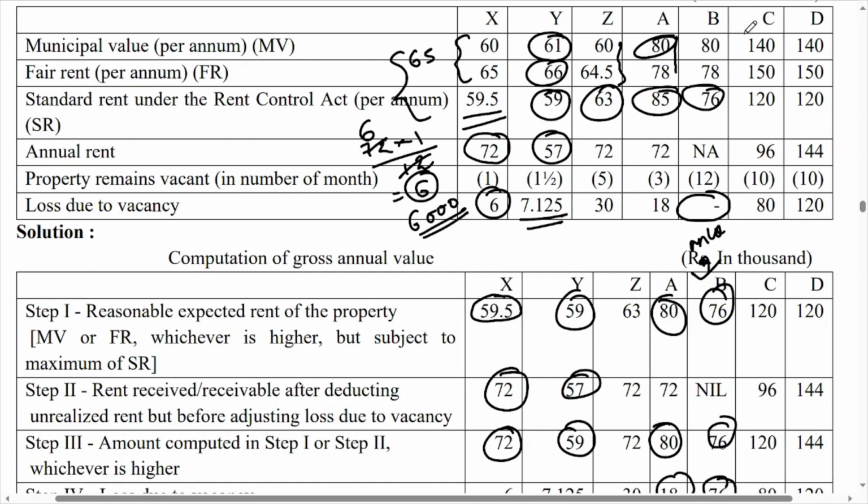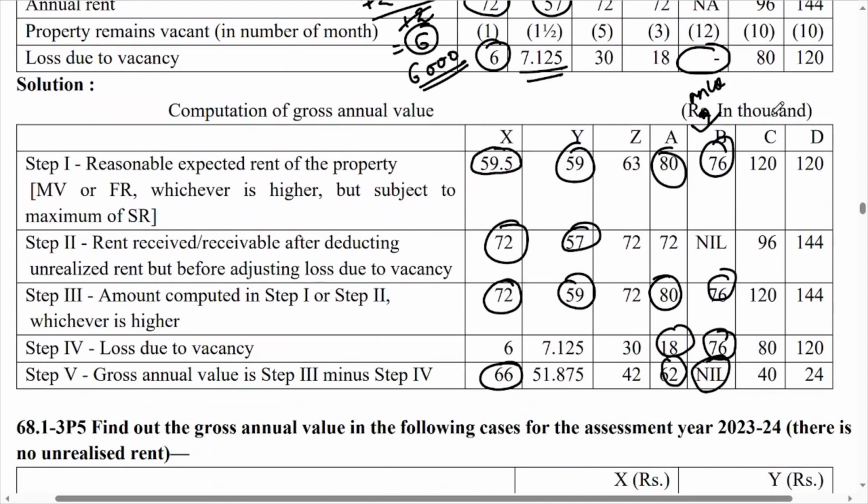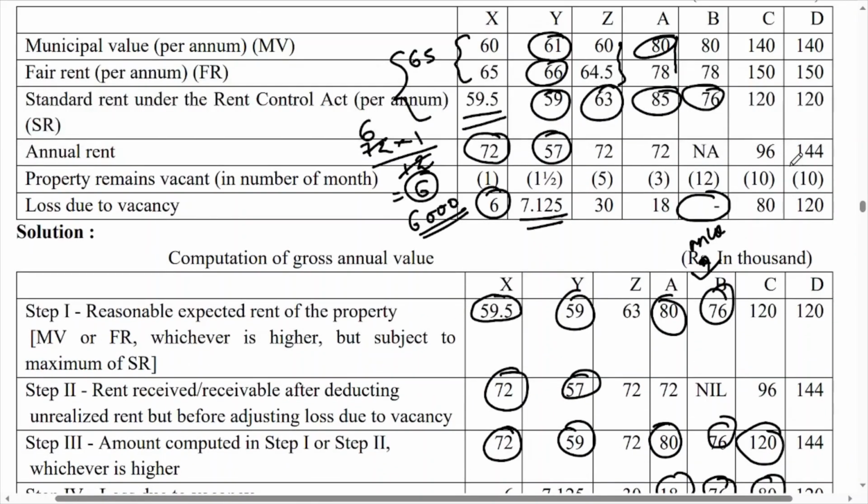Now next sum, 140 and 150, whichever is higher, so you have to consider the higher one 150, then compare 120 with 120, so obviously 120 will become your answer because we are taking the lower one, and here 96, so now in this case whichever is higher, so 120 will become your answer. So now loss due to vacancy is 80 rupees, that is given in the sum, so 40 is your gross annual value.